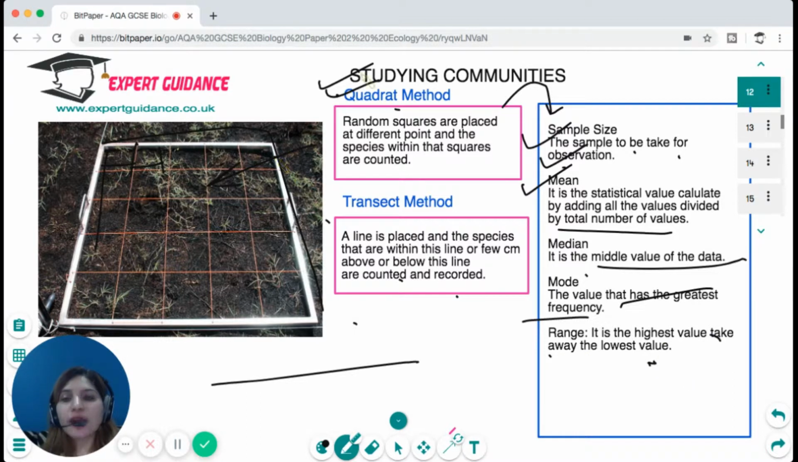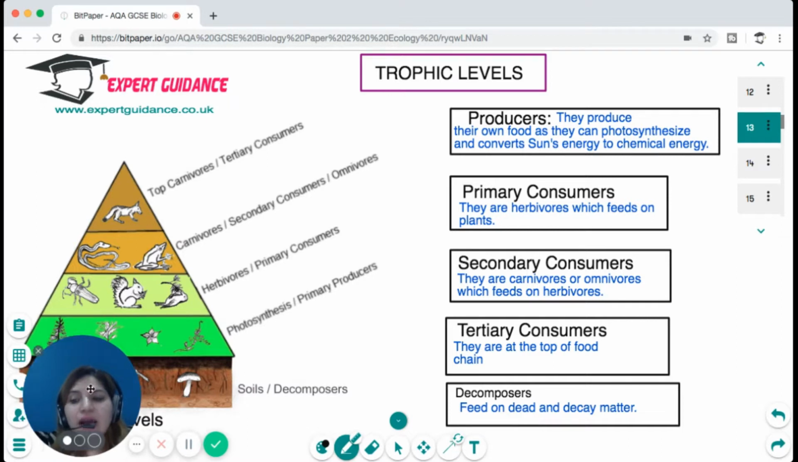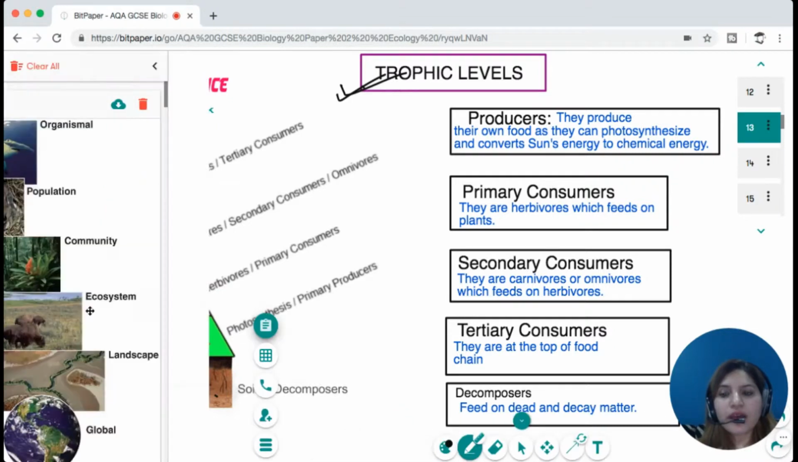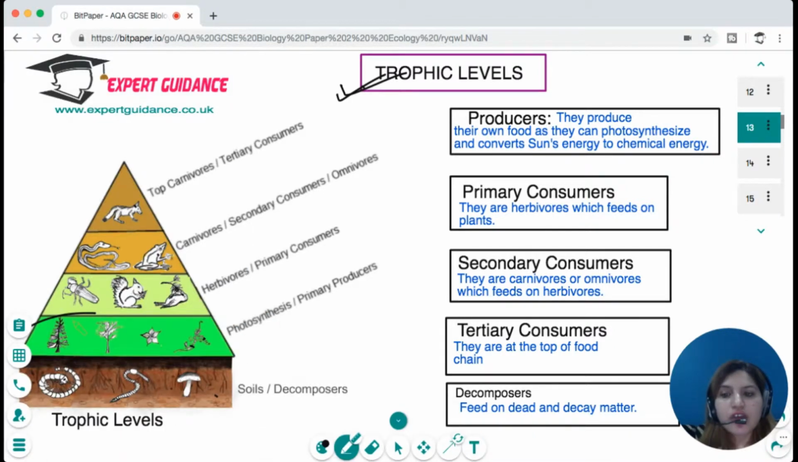Okay, so I hope you know what are the various ways of studying communities and what are the different statistical measurements that we do while studying the communities. Now let us come to a very important concept of trophic levels. Now, what are trophic levels? Trophic levels are the different levels of the food chain, and the food chain always starts with the producers. The producers produce the food through photosynthesis, and these are the ones that trap the sunlight and convert it into chemical energy.